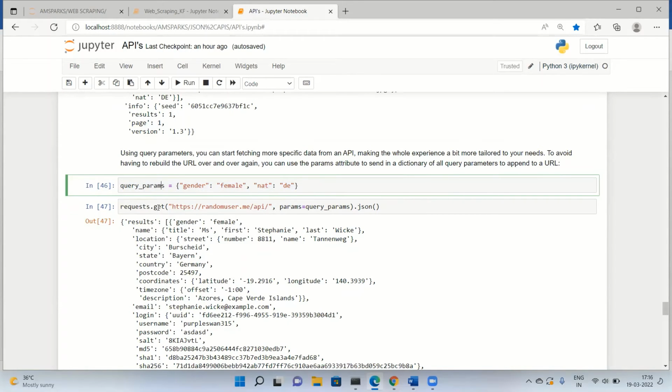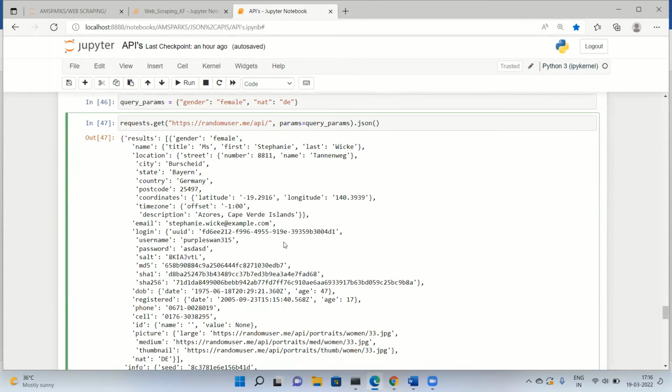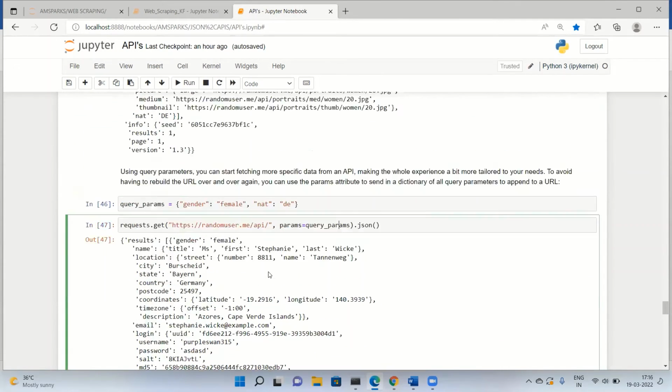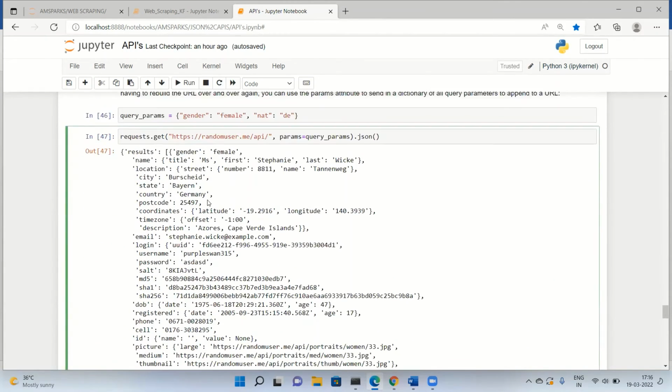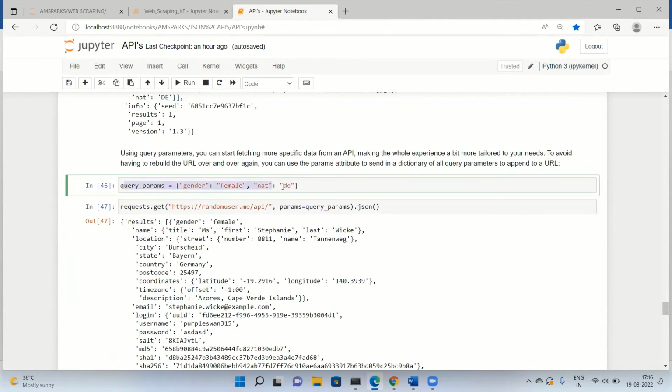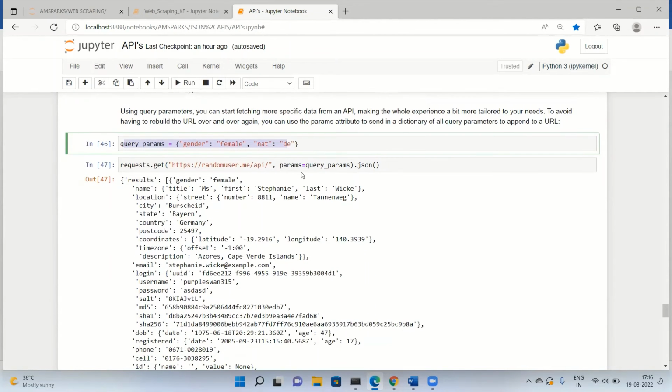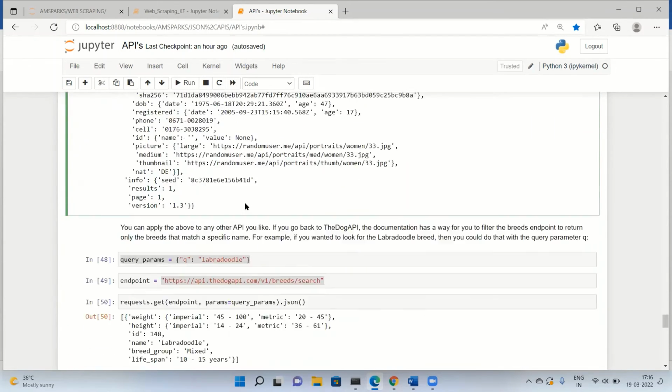And using this get method, I'll pass this API, and then I'll pass the parameter here. This params is supposed to carry query params. So this will fetch me all these details, the one which we did here and the one which we did here, both are the same. It's just that I'm adding both in this one variable. So params is equal to query params. That's it, and I got all the details which I need.